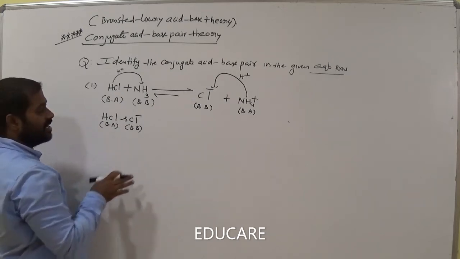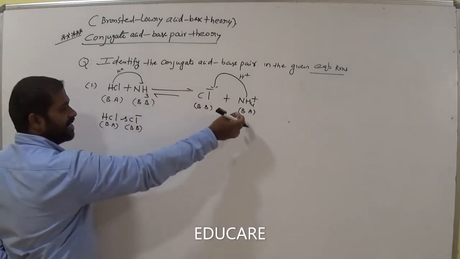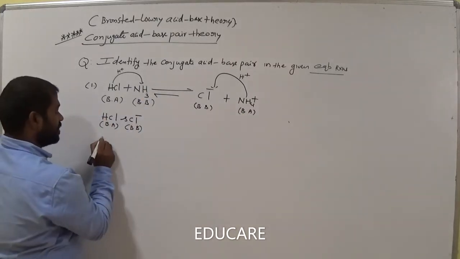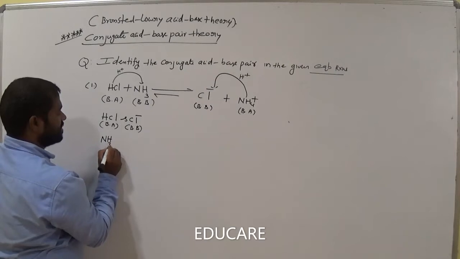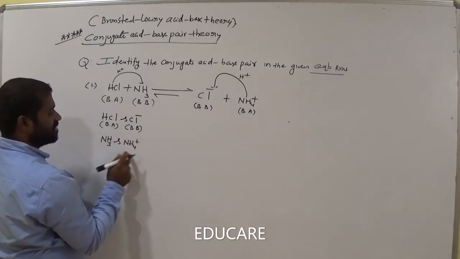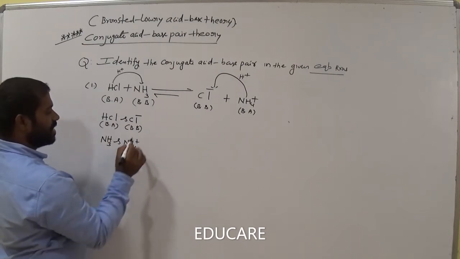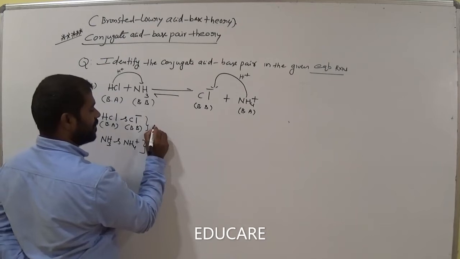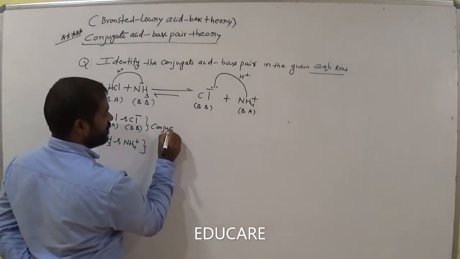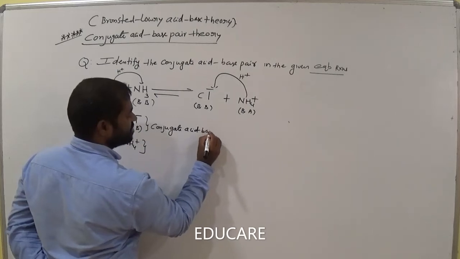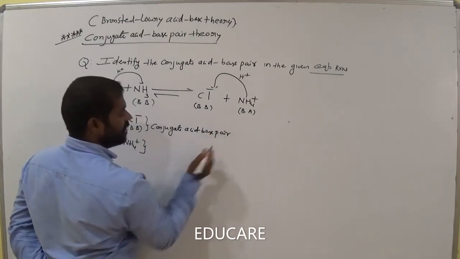That must. Okay. Now this is Bronsted base. Here it is Bronsted acid. How many protons are different? Single proton. This one is NH3 and ammonium ion. How many protons are different? Single proton. So now this one and this one are an example of a conjugate acid base pair in the above example. Am I right?